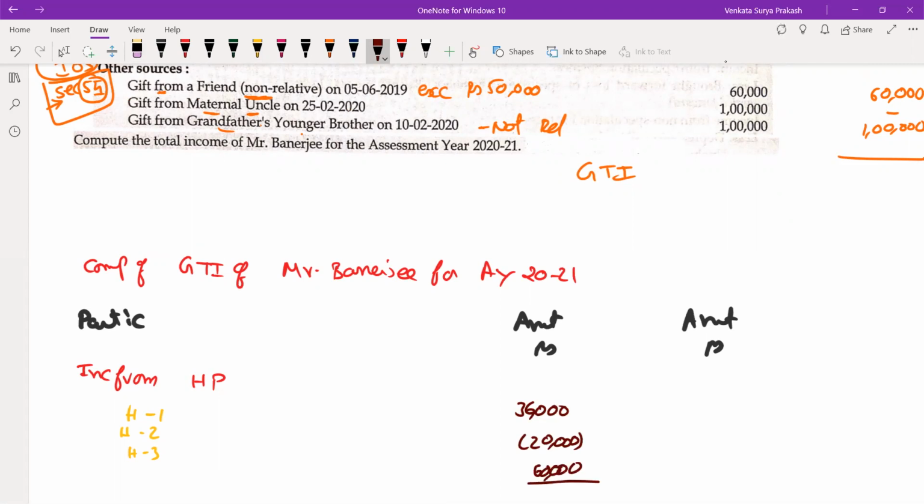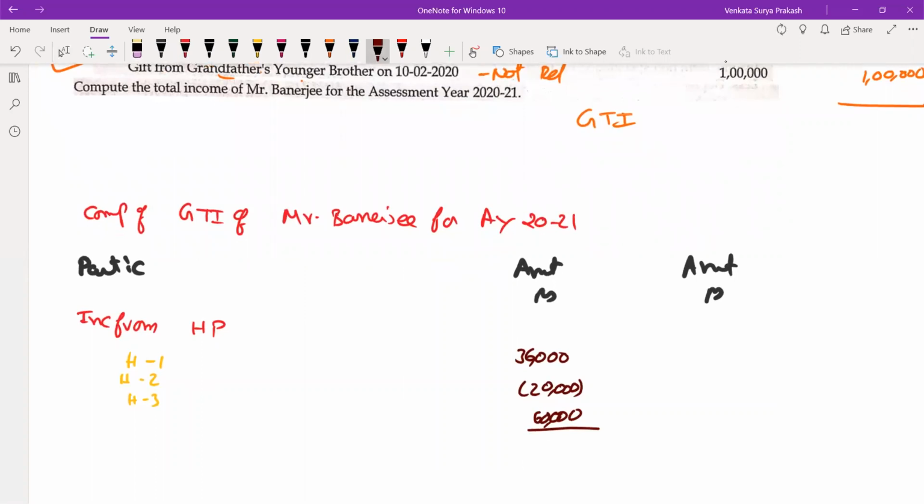So ultimately, this is nothing but your income from house property. Total income from house property will be 76,000. So what we have done? We had applied section 70, inter-source adjustment within the same head. Okay, that is the first head.